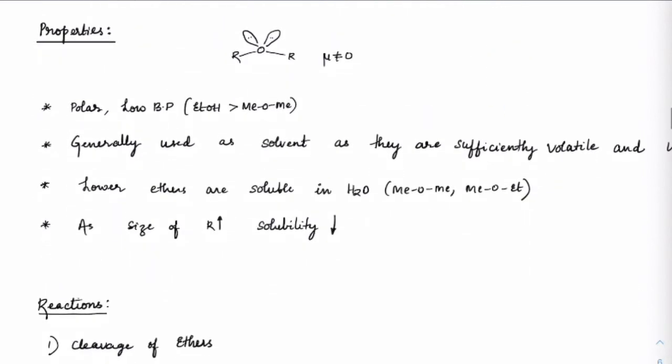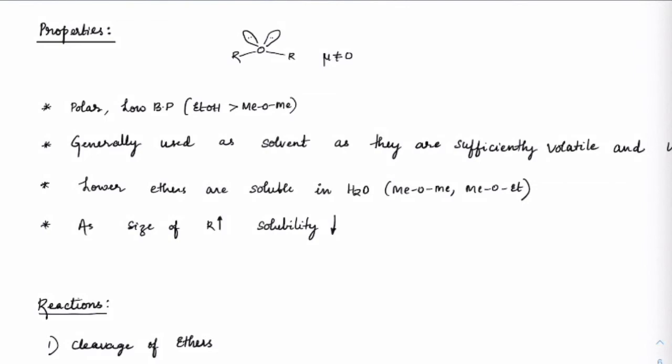Right. Now, see the properties here. See, first of all, whenever we consider ethers, we know that because of the lone pairs, they would have sufficient dipole moment. So, because they would have dipole moment, that helps in solubility. Got it? But still, their dipole moment is not as good as that of ethanol. We have seen from the data.